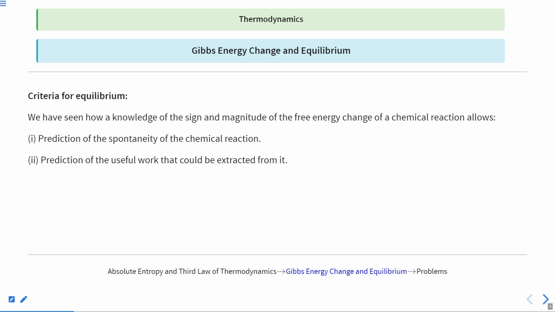It helps in the prediction of useful work that could be extracted from it. The more negative the value of the Gibbs free energy, the more spontaneous the reaction. It totally depends upon the sign and magnitude of the free energy whether the equilibrium will stay the same or shift to the left or to the right. Clear?